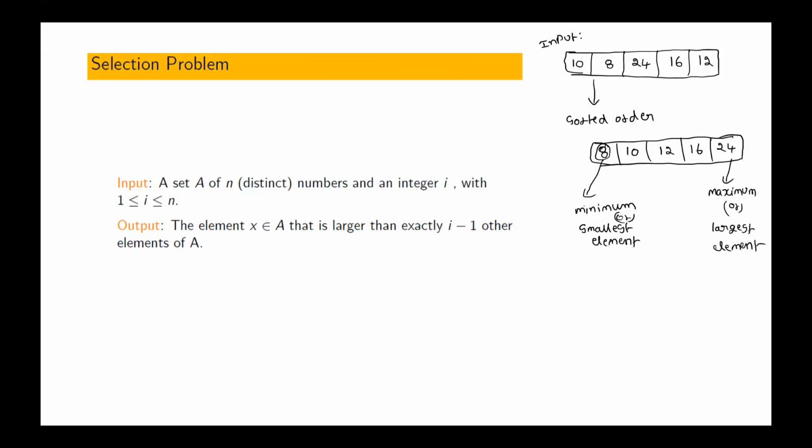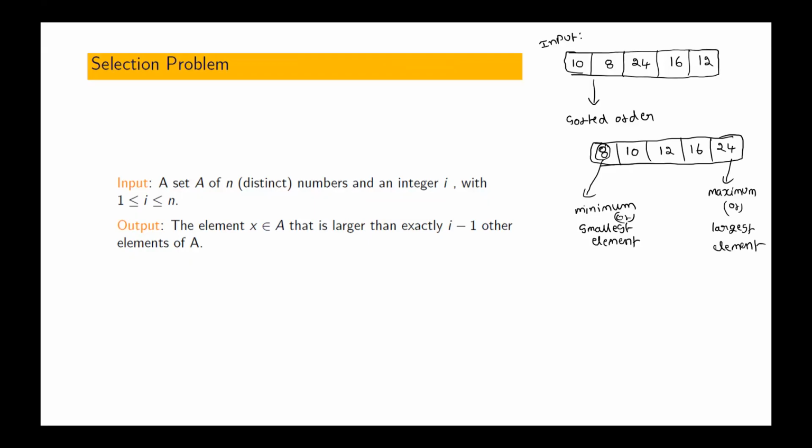What does minimum element mean? It is an element in the array which is not greater than any other element, that is, no other element is smaller than it. That is the meaning of smallest element or minimum element.